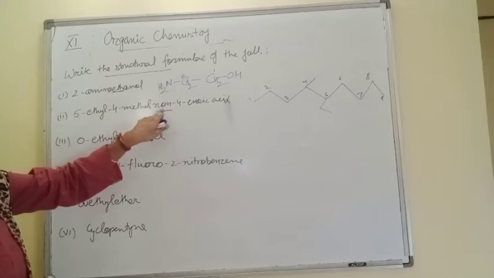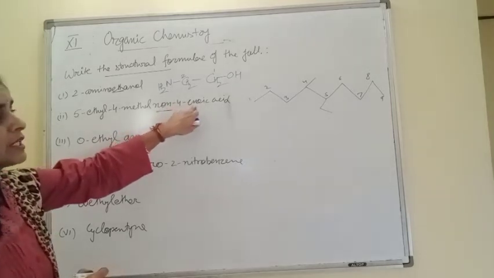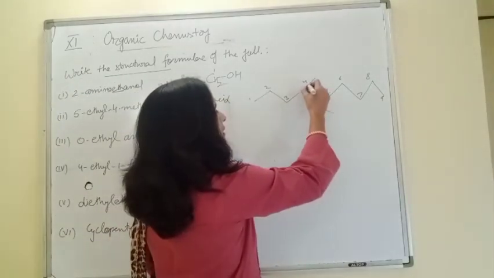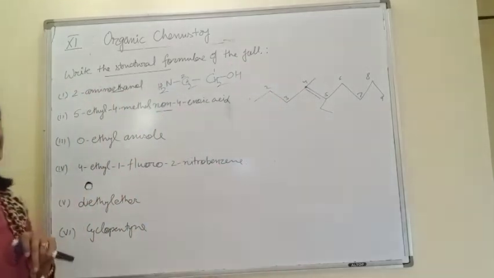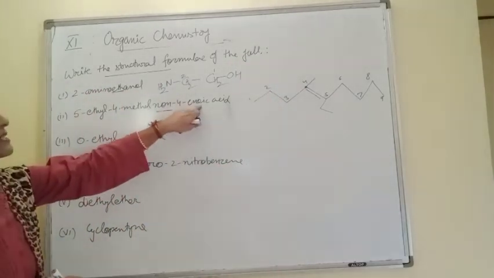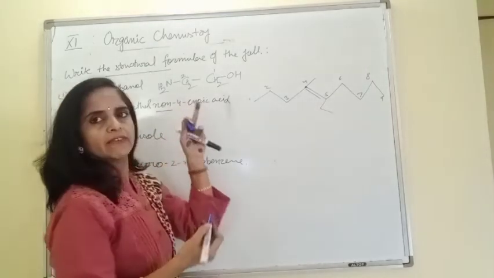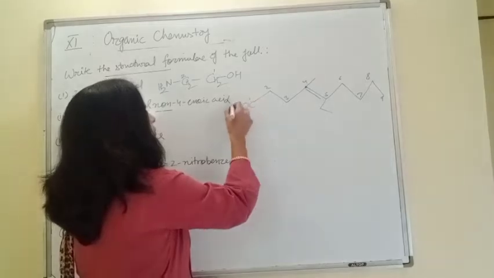Then non-4-ene, at 4th position, double bond is also present. So this is 4th carbon, this one. So give a double bond to 4th carbon. Then oic acid, of course at 1st position. So whenever position is not given, understood first. So this is COOH.